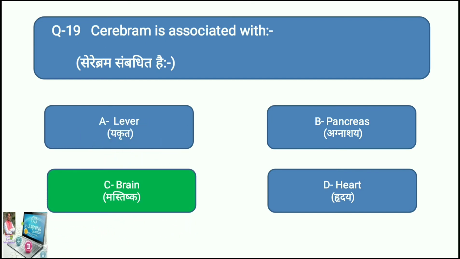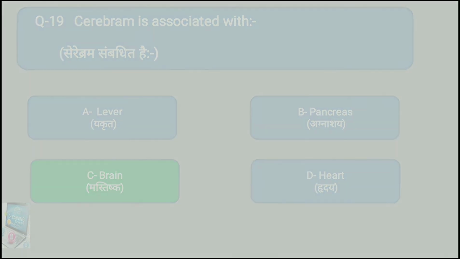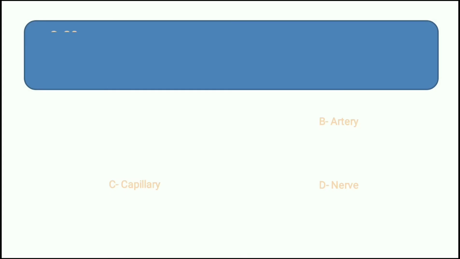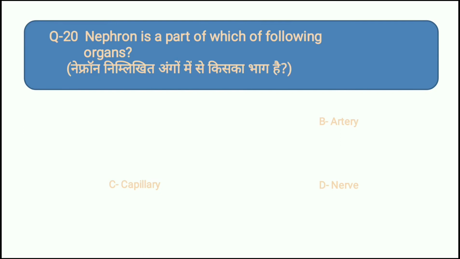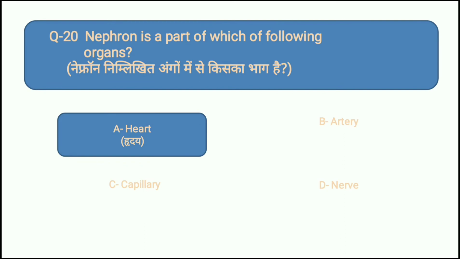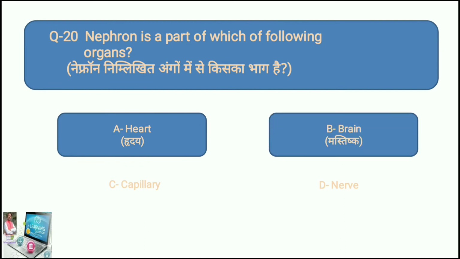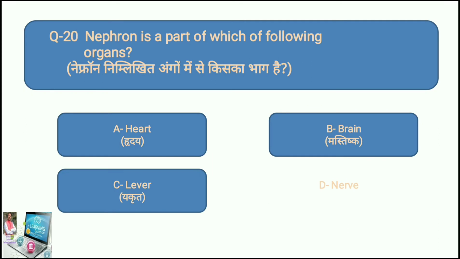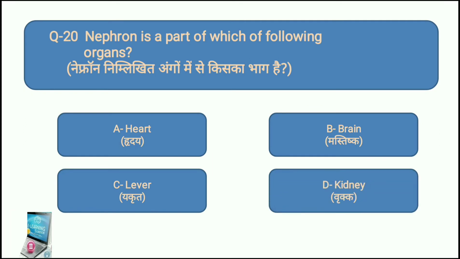Okay, let's move toward question number 20. Here it comes on your screen. Nephron is a part of which of the following organs? Option A is heart, option B is brain, option C is liver, and option D is kidney. Out of these four, with which organ is nephron linked? The right answer is option D, kidney. Nephron is a part of the kidney. It is used for filtration.